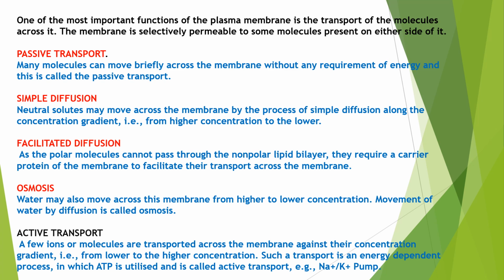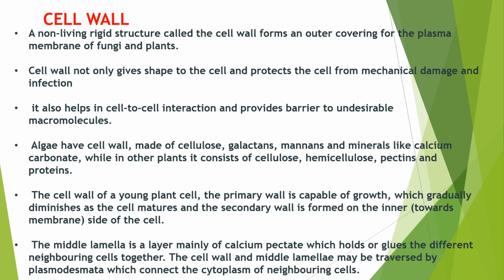The best example of active transport is the sodium potassium pump. It is present on the surface of the cell. It can transport 3 sodium outside the cell and 2 potassium inside the cell. Okay. I hope you're clear about passive transport and active transport.